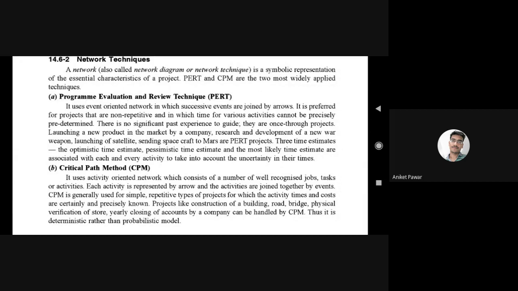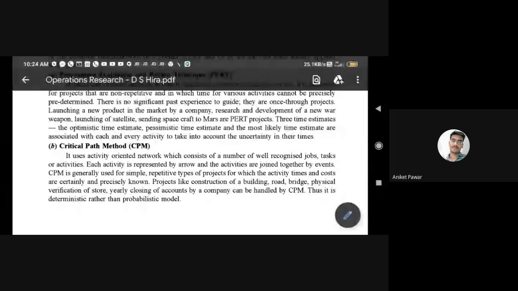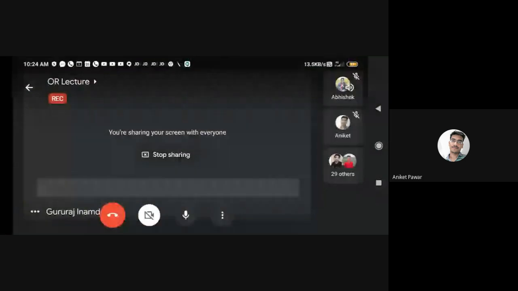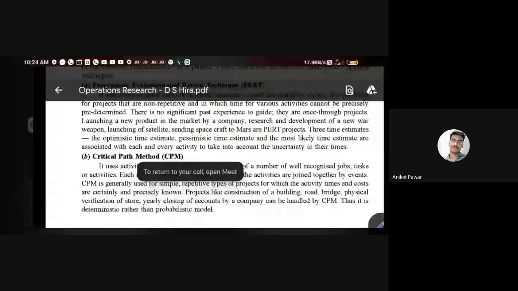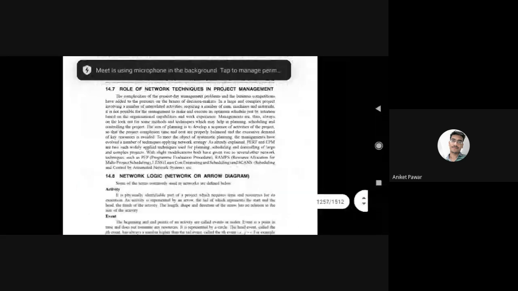Now what is the critical path? Critical path method is also an activity oriented network diagram. This activity oriented network consists of a number of well recognized jobs, tasks and activities. Now a number of activities and tasks will be there, and we have to choose the particular task, as we are engineers. So this is the theoretical part of CPM and PERT.